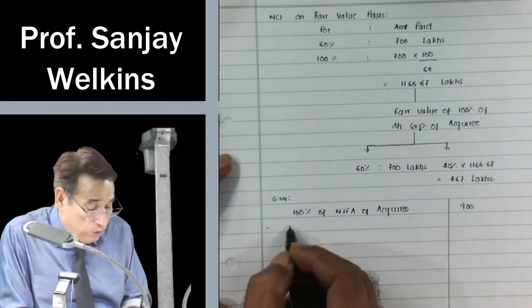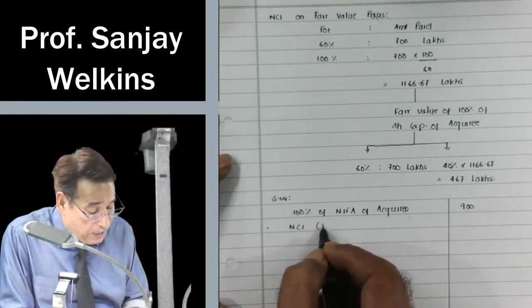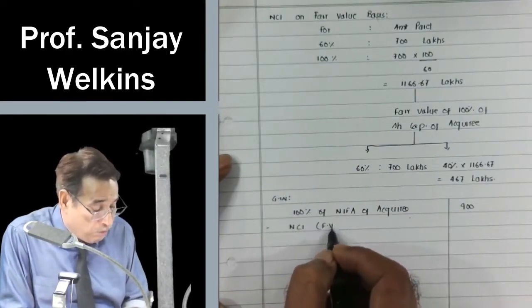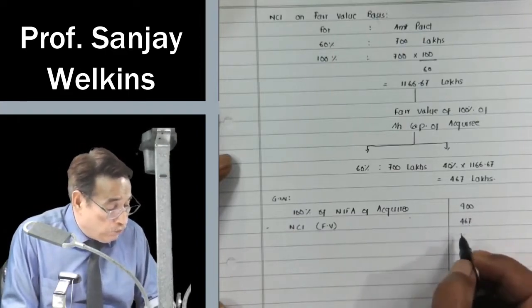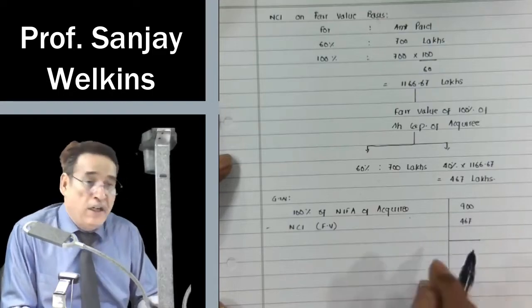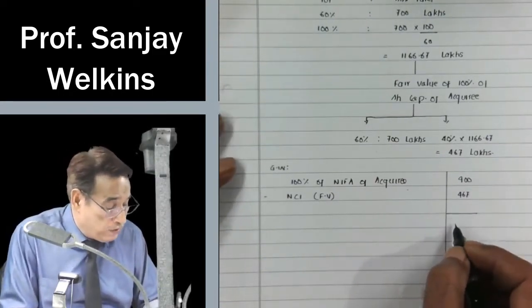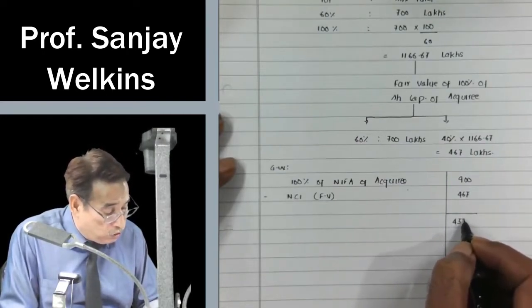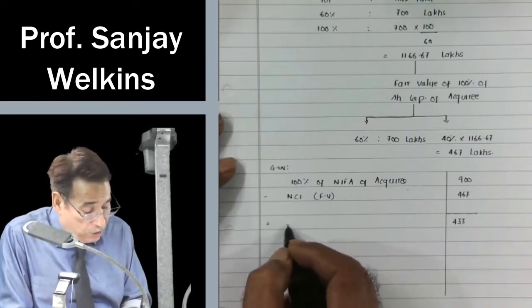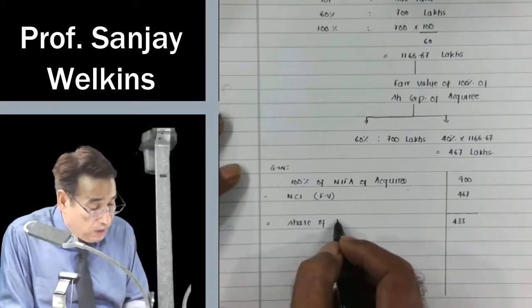Now I am going to subtract NCI, because I am measuring NCI at fair value, which we have just computed, 467. So it is presumed that out of 900, 467 worth of assets belong to NCI. Whatever we are left with now, 433, reflects the share of the acquirer